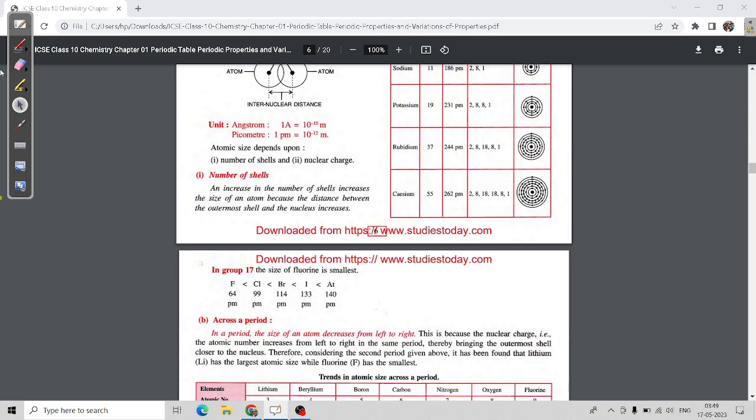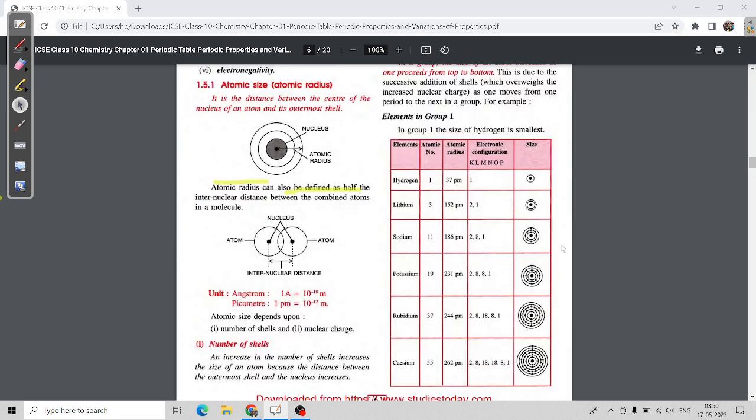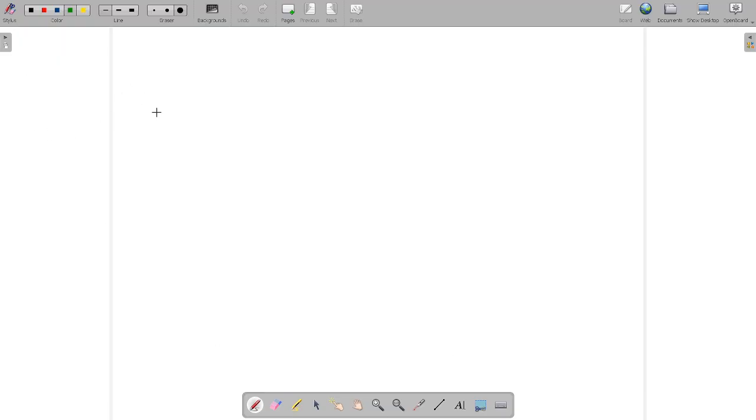Next is number of shells. Now as we move from top to bottom, we will get more number of shells. And an increase in number of shells increases the size of the atom. You can check here also, they are given, but I will explain this on a whiteboard so you are able to understand properly. Now just check how I am explaining.